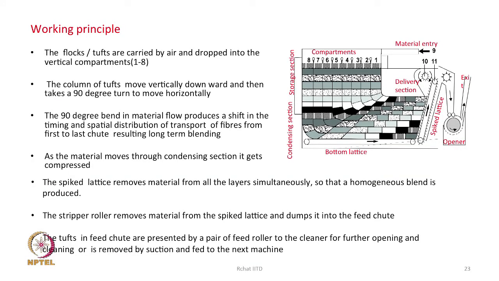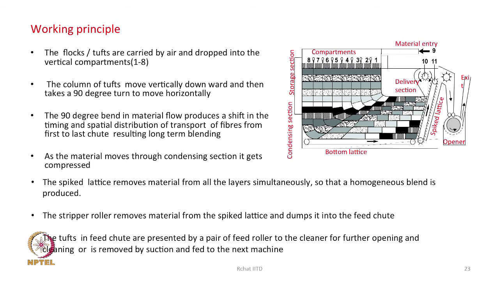So, here also we are showing the material in the form of layers. Different layers have different colors, and you see there are 8 layers that we are showing in this case. The flocks or tufts are carried by air and dropped into the vertical compartment first. The column of tufts moves vertically downward and then takes a 90-degree turn to move horizontally. This is what is happening here, the way it has been designed.